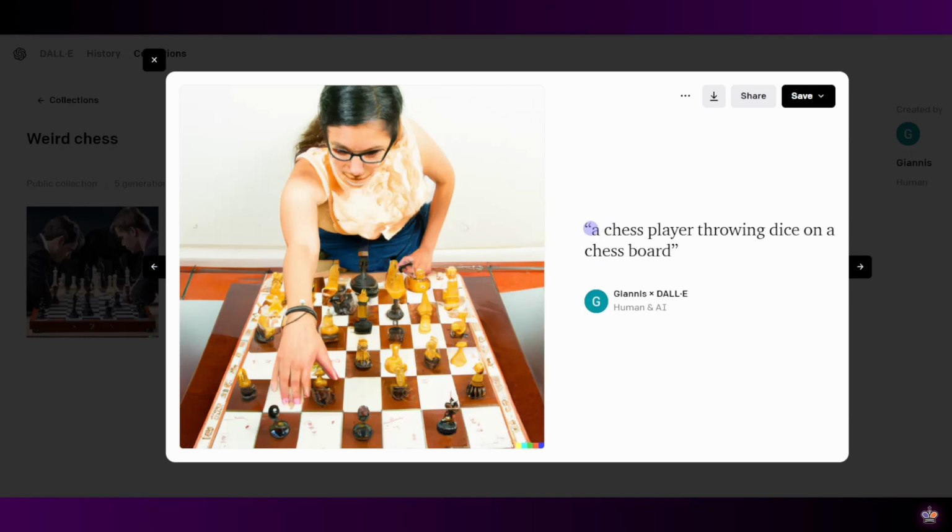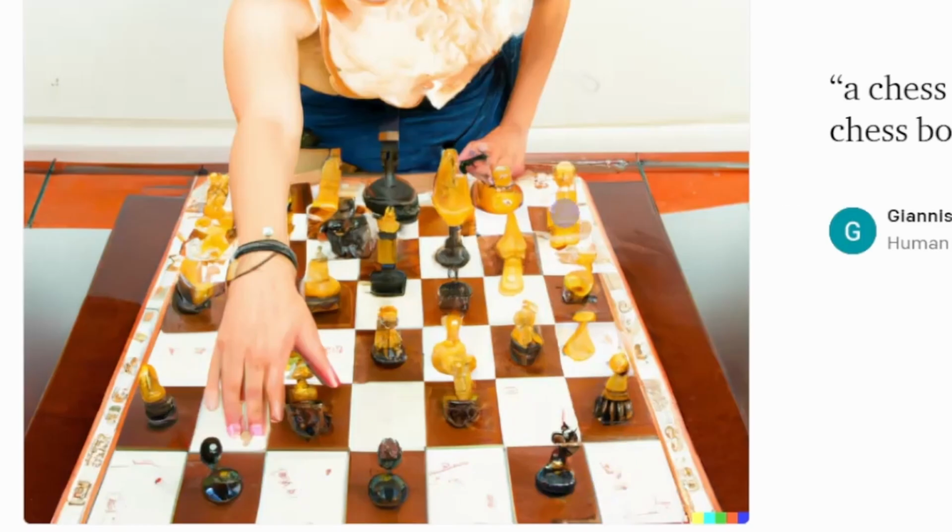This image is from the same request. This is the same exact prompt text, because when you ask DALL-E to give you an image, it gives you 4 options to choose from, but this image doesn't have any dice either. Instead I got a chessboard which for some reason is 7x7, and look at the pieces. We have some black pieces on the front, some white pieces at the back, but we also got some black and white pieces that are half black and half white. I don't know, maybe the pieces mated with each other, I don't know.